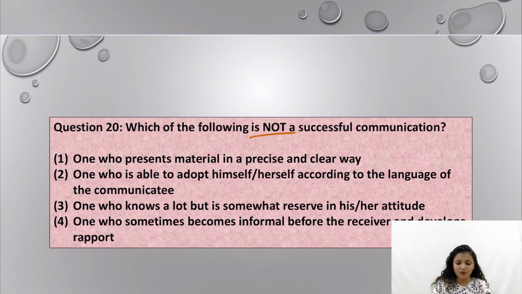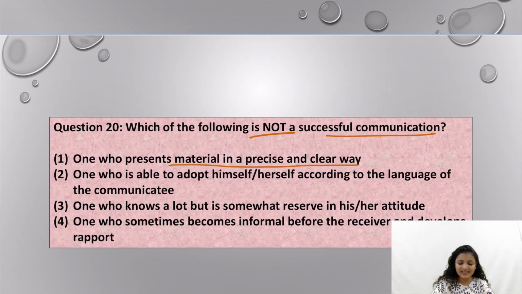Then we have: which of the following is not a successful communication? A successful communication means a communicator has built good communication skills. He can express his ideas through verbal and non-verbal communication easily. He should present the material in a precise way and send across the message in a simplified, lucid language.